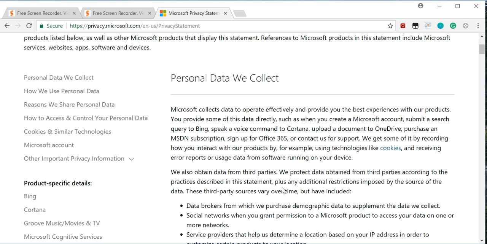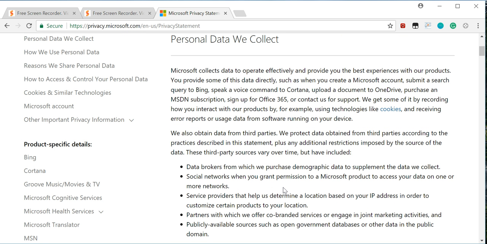We also obtain data from third parties. We obtain data from third parties according to the parties' practices described in the statement, plus any additional restrictions imposed by the source of the data.